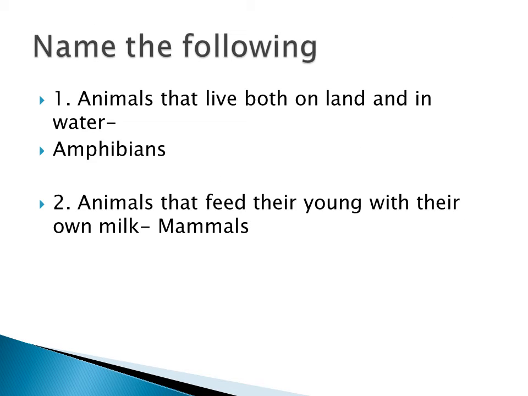And then name the following. First one, animals that live both on land as well as in water. They are called amphibians. Second one, animals that feed their young with their own milk. They are called mammals. Okay.